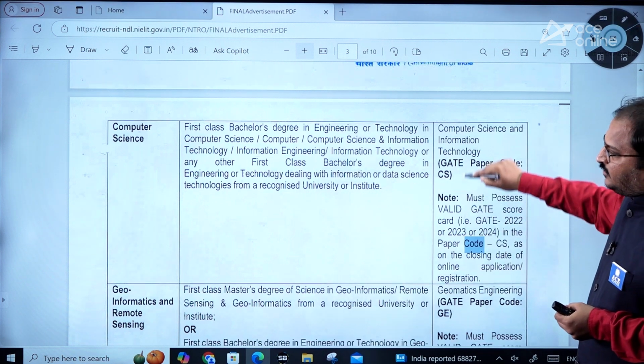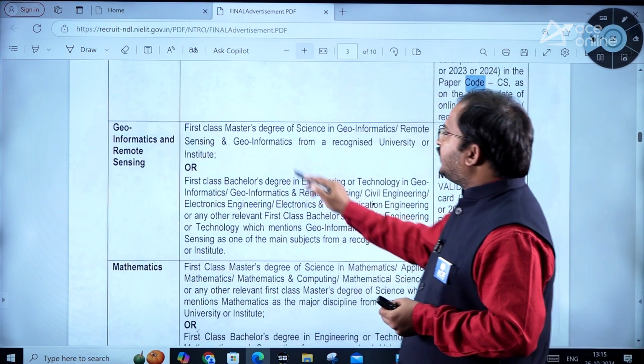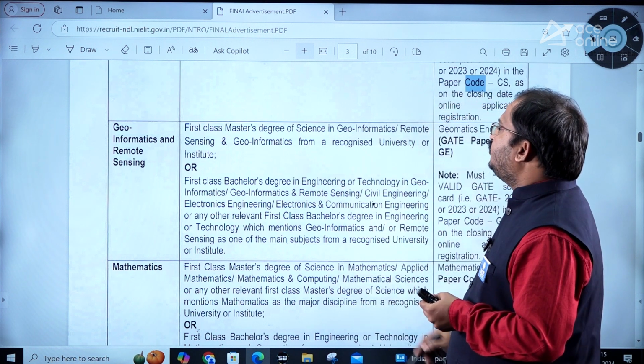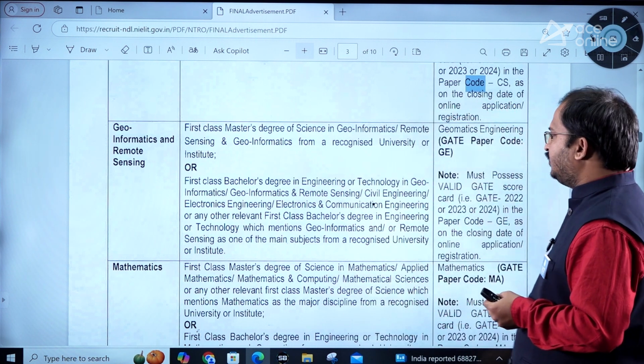Now for geoinformatics and remote sensing, a first class master's degree in science in geoinformatics, remote sensing and geoinformatics from a recognized university or institute.